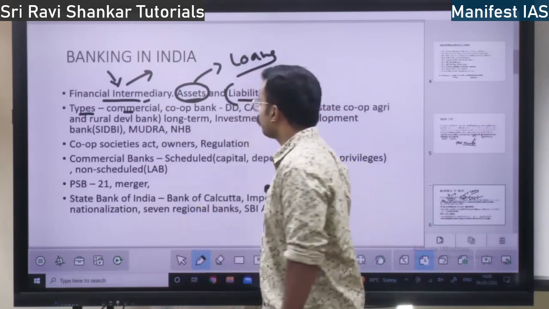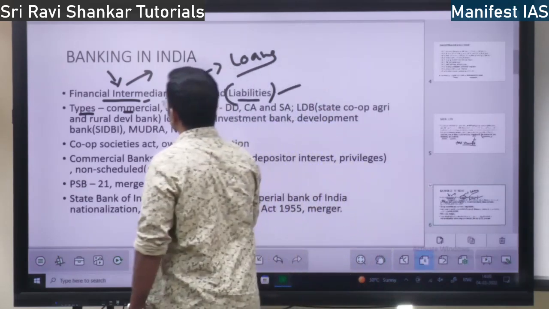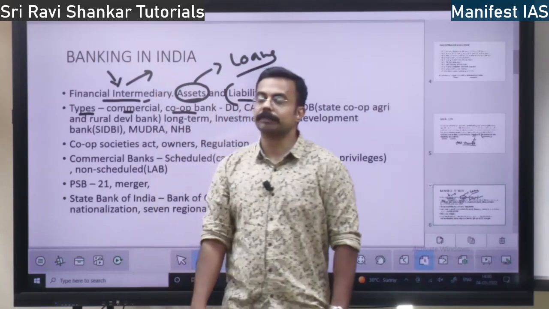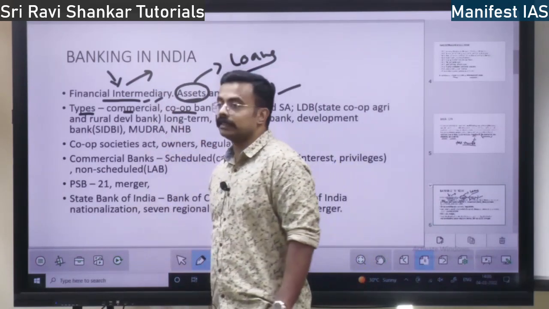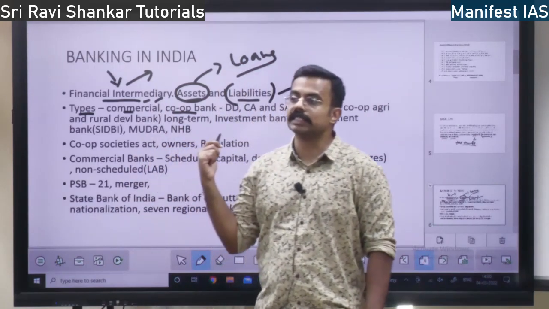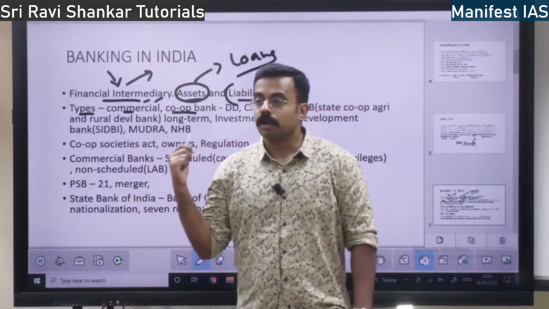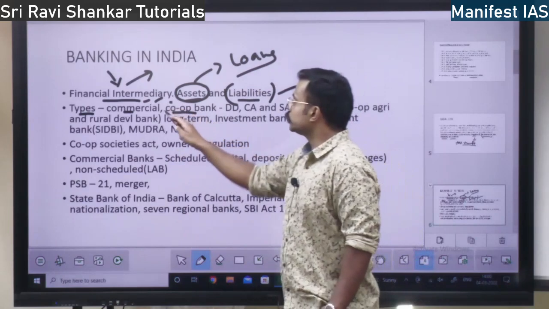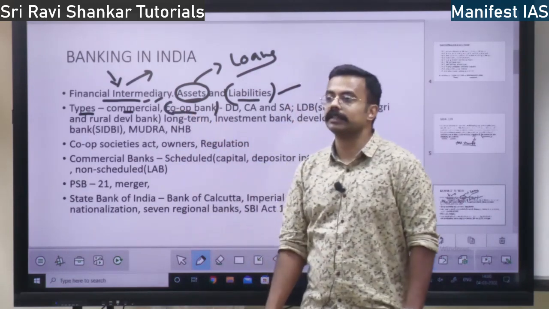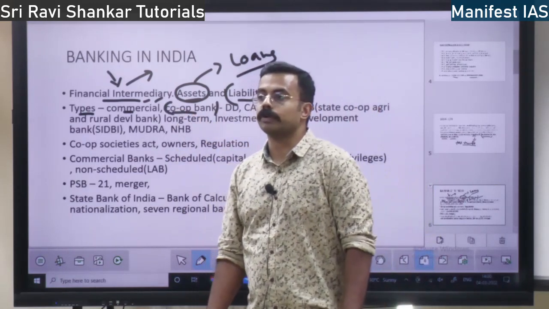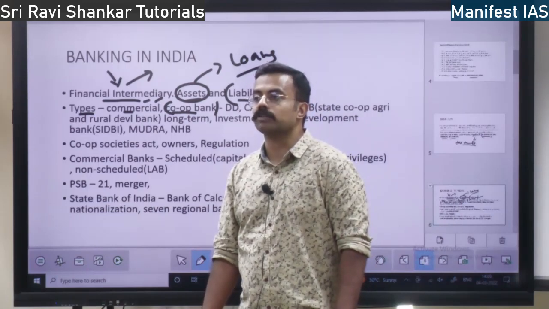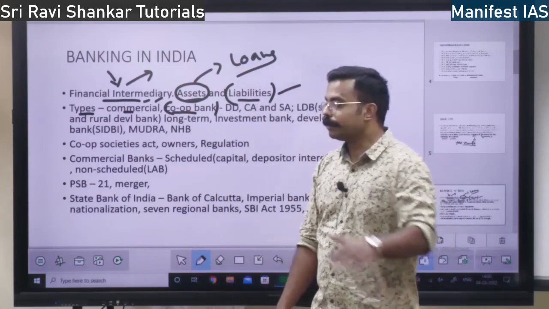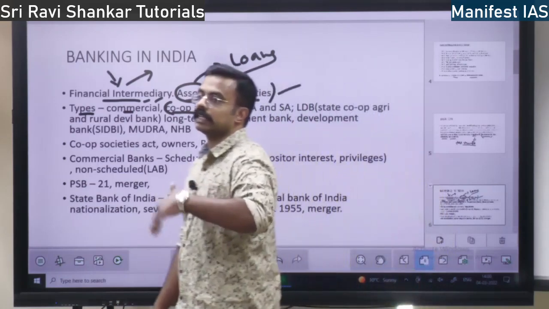Then we have cooperative banks. See, these commercial banks work on profit. The interest which you are going to pay is the profit for them. Whereas a cooperative bank does not work on the principle of profit. It is a no profit, no loss bank. Not-for-profit organization. It is based on a cooperative organization.